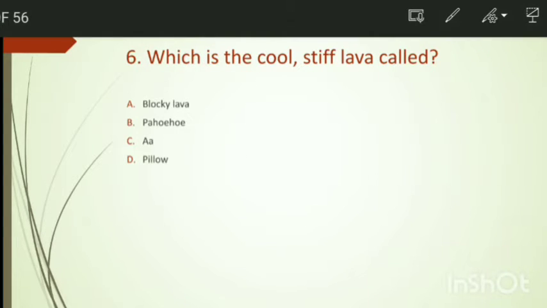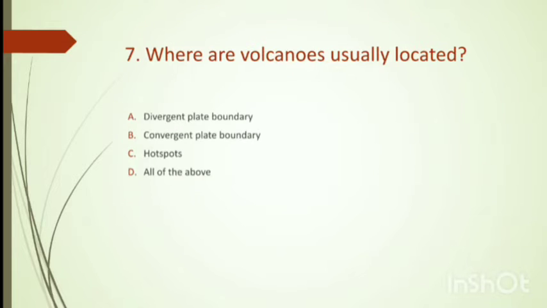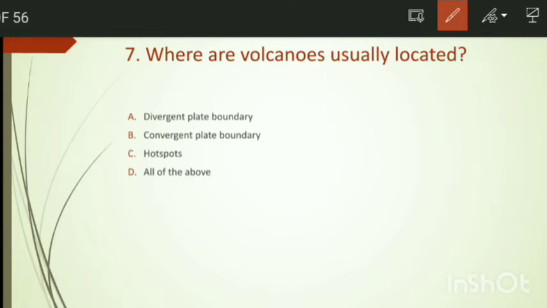Which is the cool and steep lava called? The options are: blocky lava, Pahoehoe, AA, and pillow. The answer is option A, blocky lava. Where are volcanoes usually located?